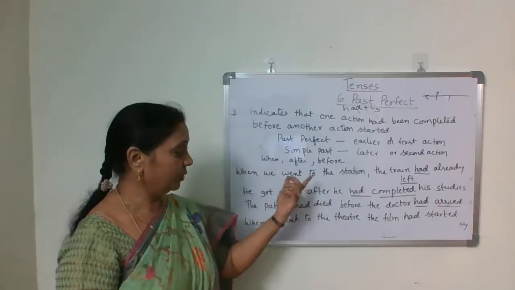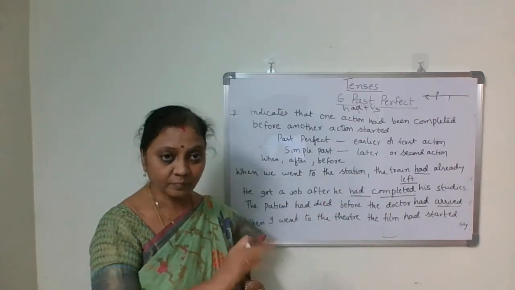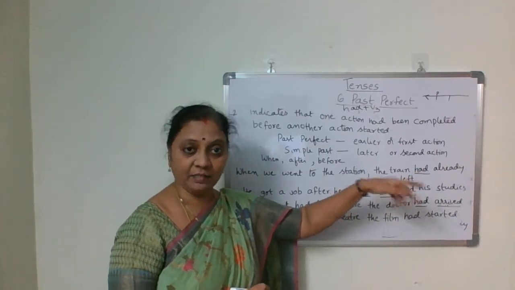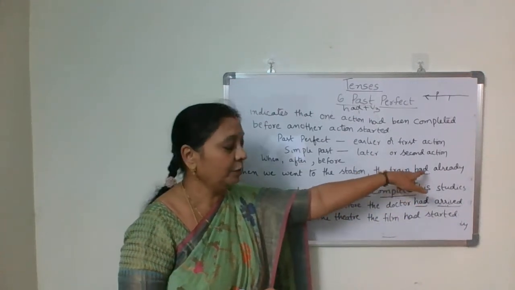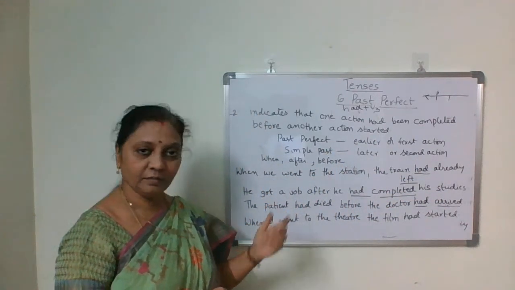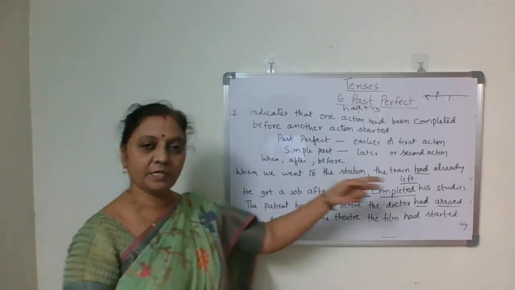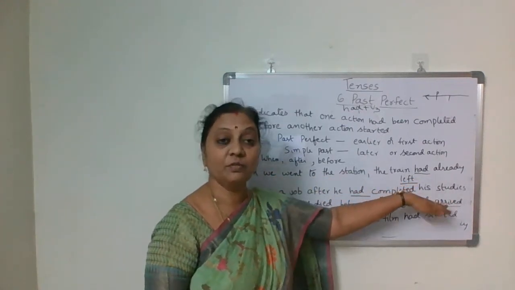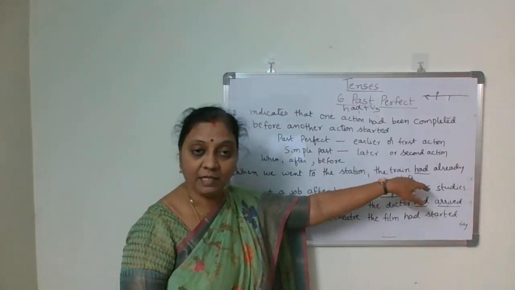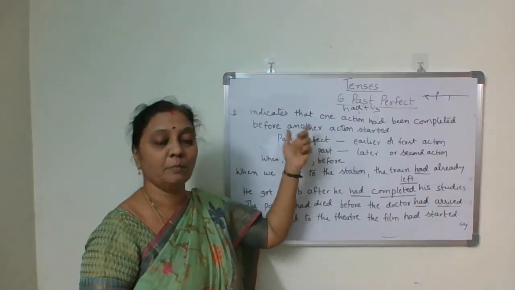Now you can identify which was the first action. The train had left. That was first, so for that we have used past perfect. And what's the second action? Going to the station. So two actions took place: going to the station and the train leaving. Which one was first? The train leaving, the earlier action, so you have to use past perfect.